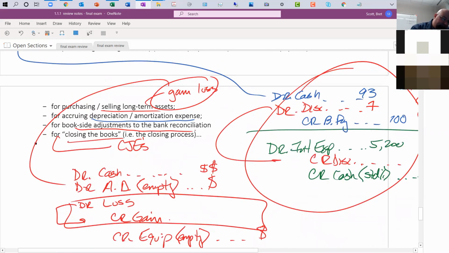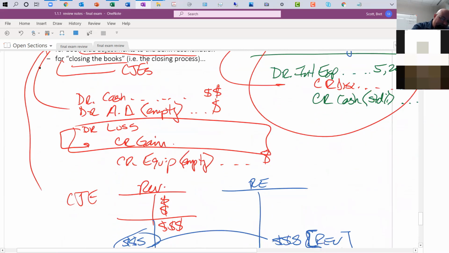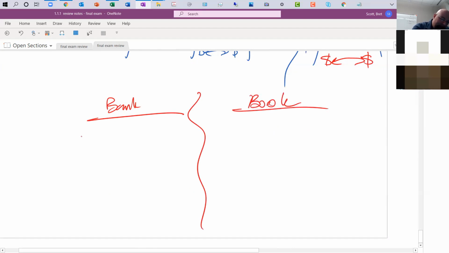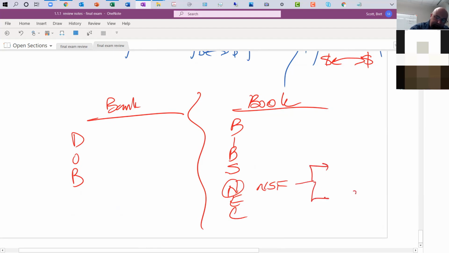Book side adjustments to the bank reconciliation. So on the bank reconciliation, we had the bank side and we had the book side. And if we had anything, for instance, like N was for non-sufficient funds, what was the journal entry for that? Well, it means we needed to credit cash and debit accounts receivable.